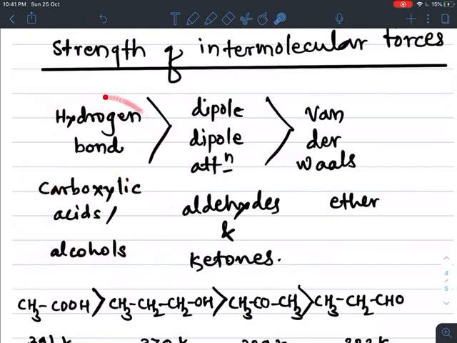In carboxylic acids, hydrogen bonding is present. In aldehydes and ketones, dipole-dipole attraction is present, and in ethers, van der Waals force of attraction is present. So hydrogen bonding is stronger than dipole-dipole attraction in aldehydes and ketones, which is stronger than van der Waals forces.